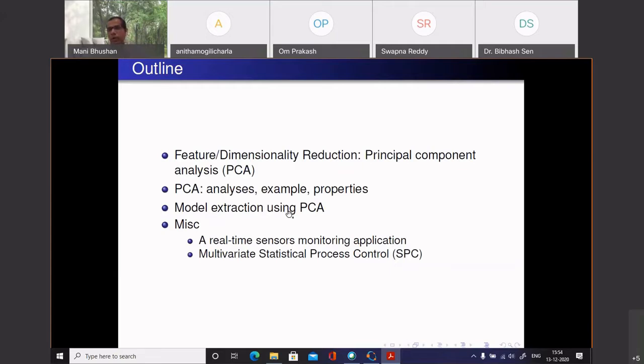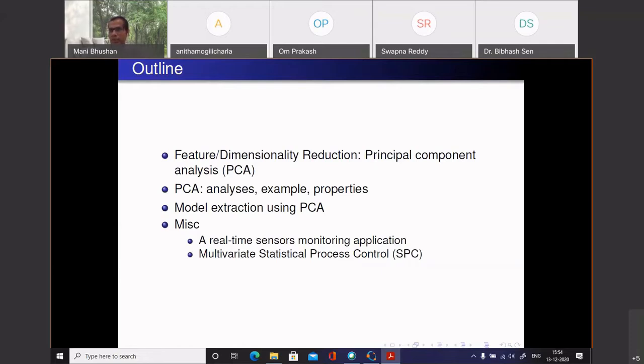In the morning, we talked of data reconciliation. And many of you have been asking, if I have a large data set, what do I do with it? I may not have a model like the flow example I said. There you knew this is the amount of water coming in, and this is equal to the amount of water going out. But what if you did not know about the network? You just had measured flows, which is typically the case for many problems.